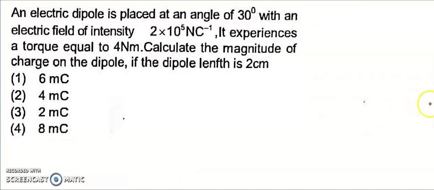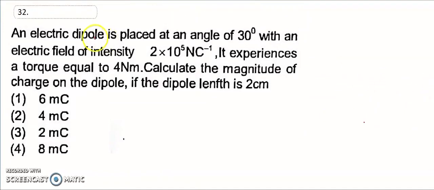Now look at question number 32. An electric dipole is placed at an angle theta equal to 30 degrees with the electric field E equal to 2 into 10 to the power of 5. It experiences a torque tau equal to 4 newton meter. Calculate the magnitude of charge; dipole length is given. Torque is equal to PE sin theta.